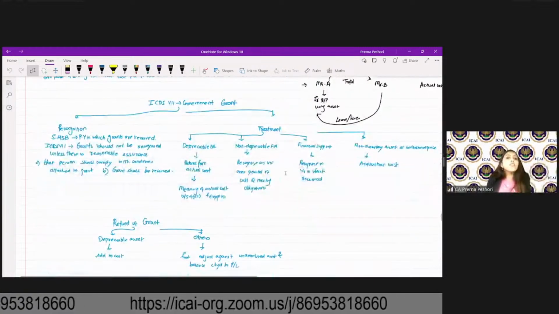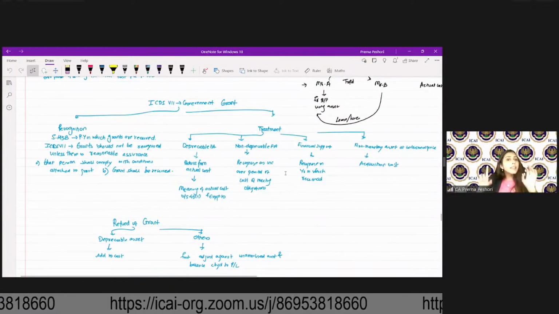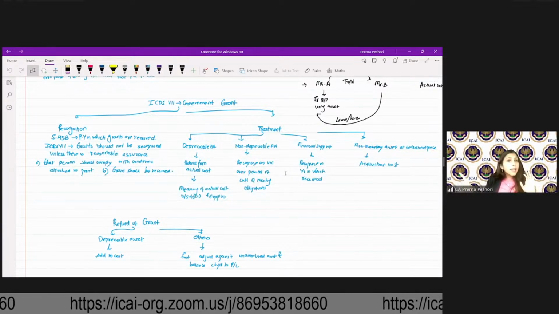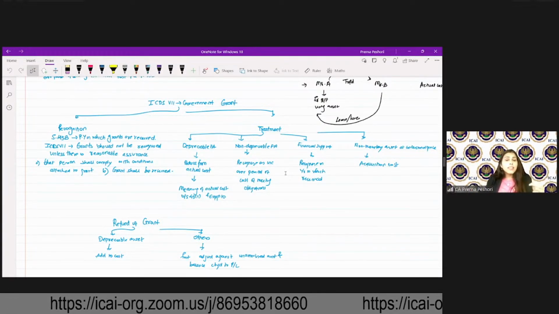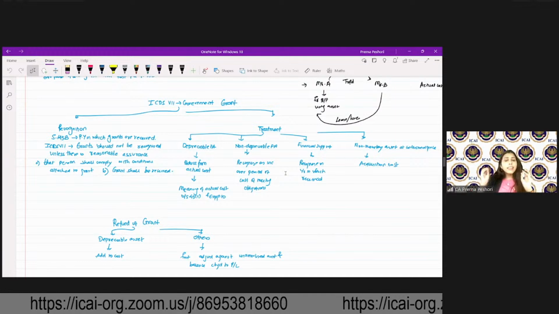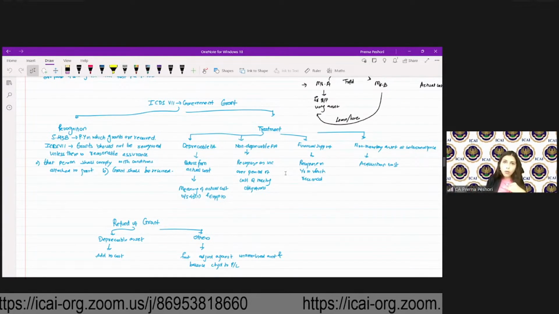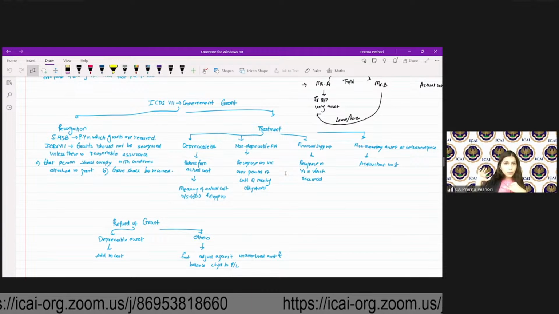So ICDS 7 talks about the government grant. It says you recognize the government grants in the year in which they are received. However, it should not be recognized unless there is a reasonable assurance that the person will comply with the conditions and the grant shall be received. For the depreciable fixed asset, you reduce it from the actual cost. That's what the explanation also says to 43(1).